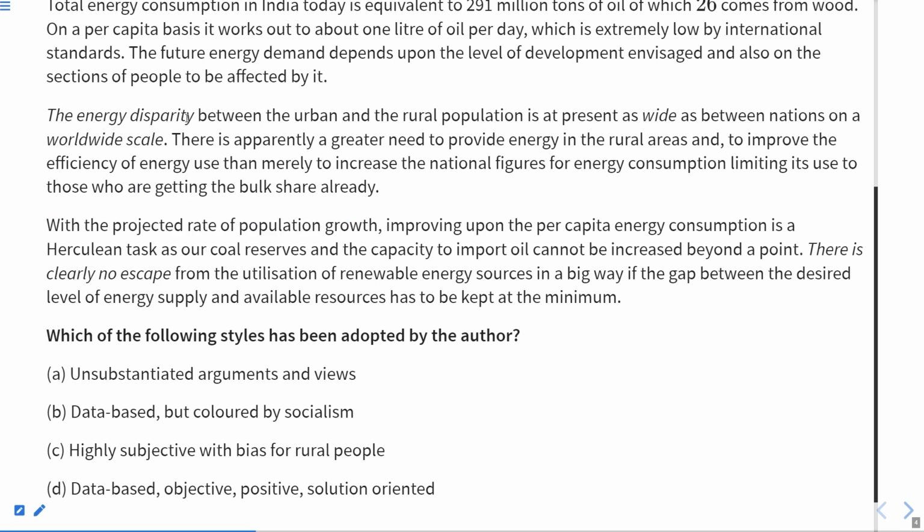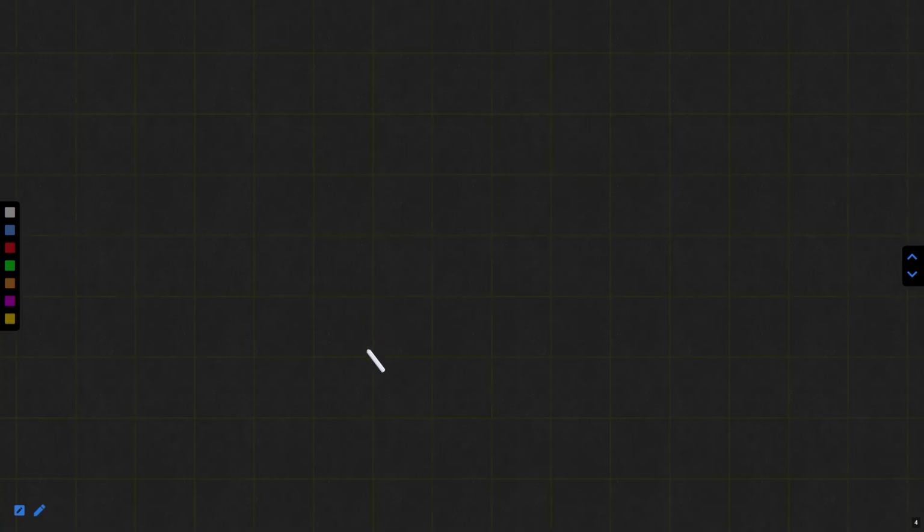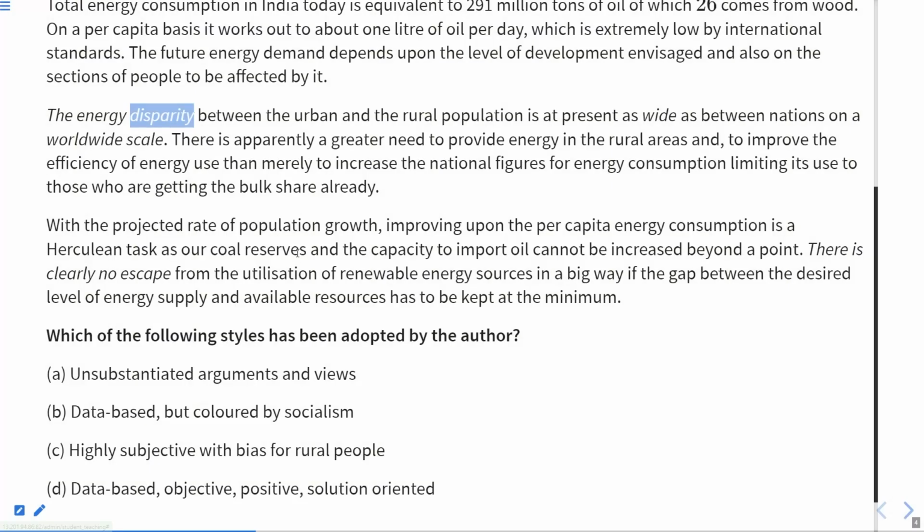difference. Okay, whichever word you find that has some meaning, you can note it down. So this word disparity means difference. Let me tell you, the word disparity means difference. So here we have a word disparity, that means difference. Now let us get back to the passage again.